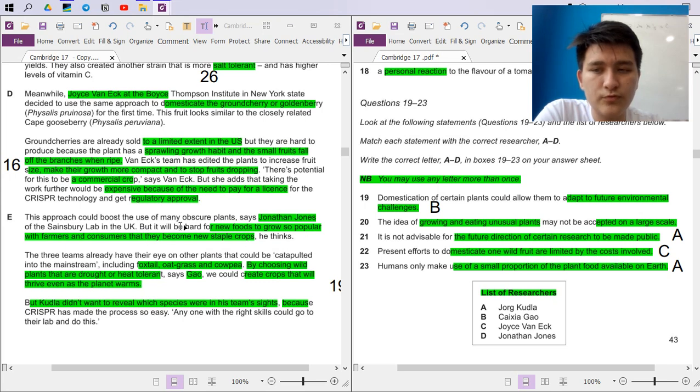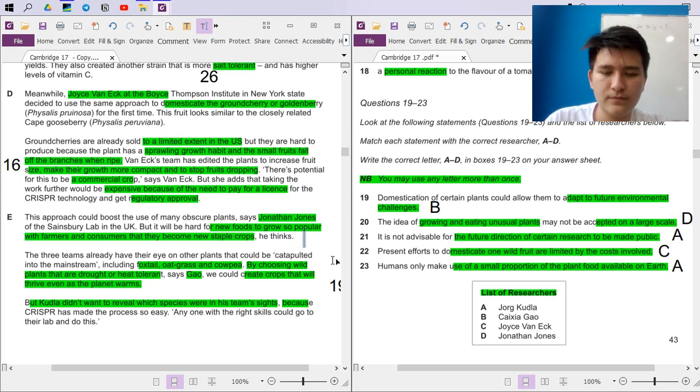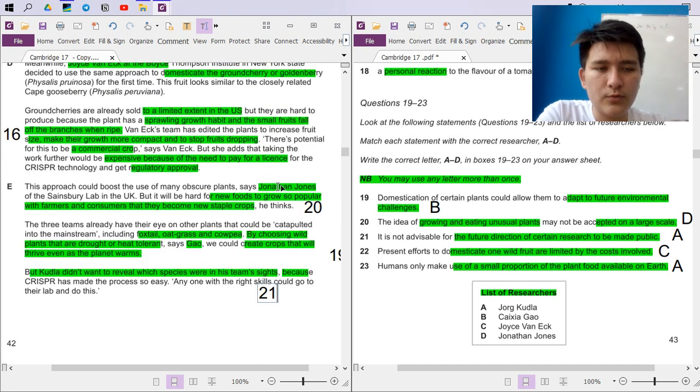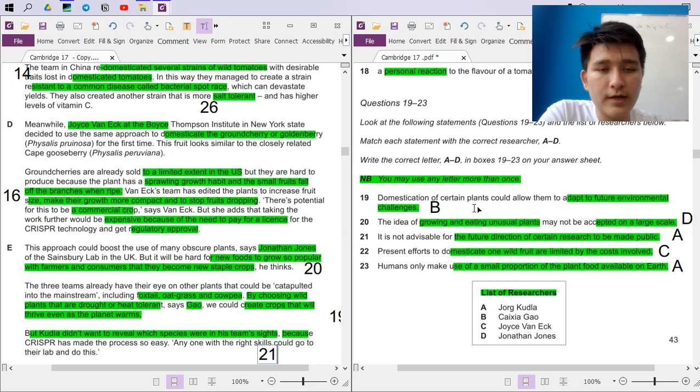Yes, like this is approved, right? Jonathan Jonas. Yeah, this is it. D. This is part 20, and this was 21. Why approved? Because it will be hard, right? It means the idea of growing and eating unusual plants may not be accepted on a large scale.